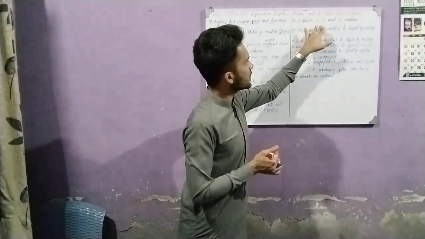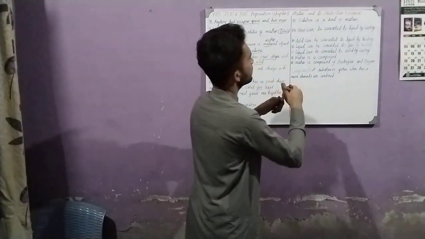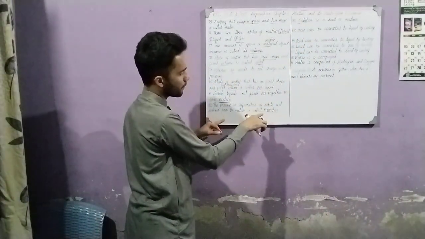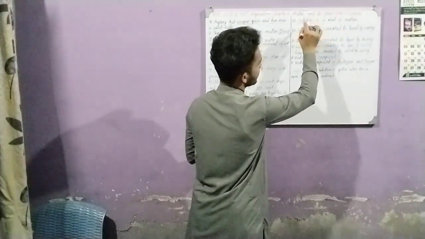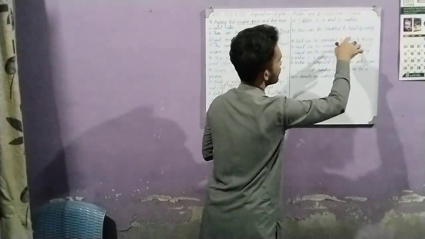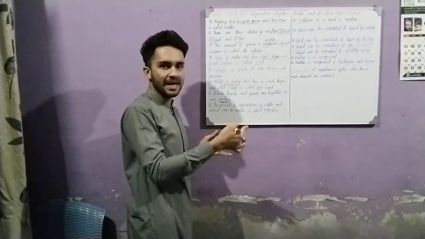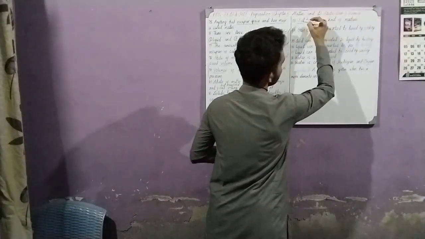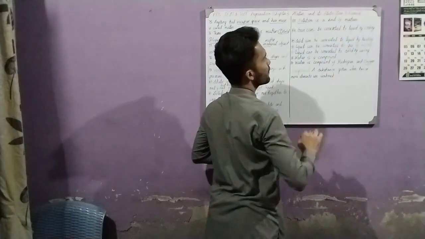Next point is that a solution is a kind of mixture. Here we learned about a mixture and then solution. The result of this, when we put the solute and solvent together, is a solution. And the solution is also a kind of mixture, because we mixed two things, water and salt, and then we got a mixture. There was a solution also and a mixture also, because a solution is a kind of mixture.